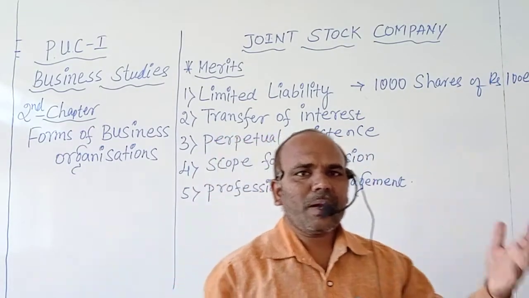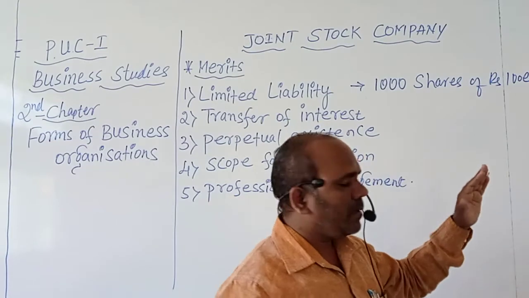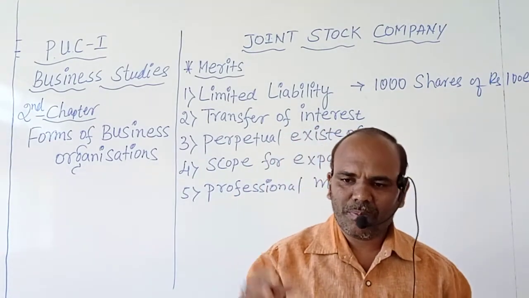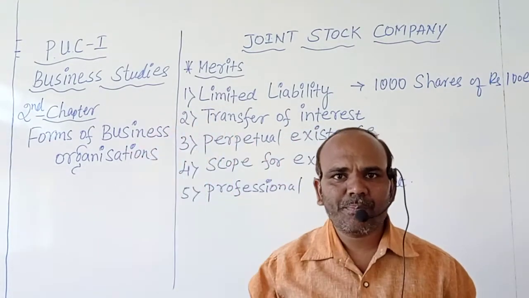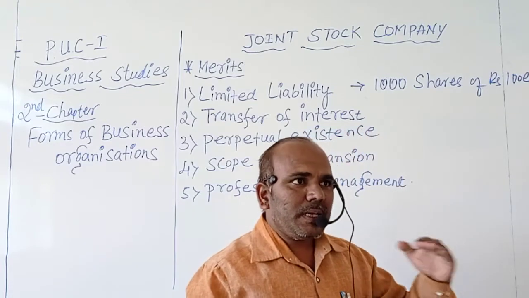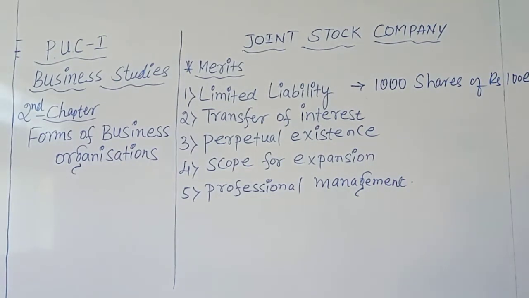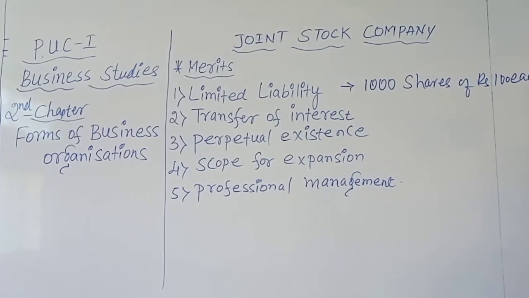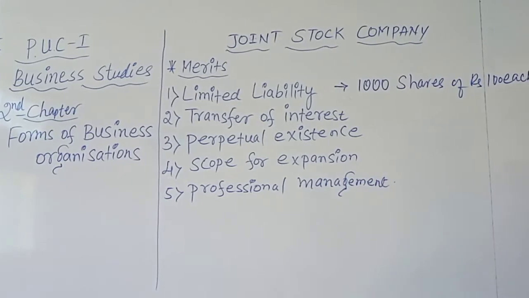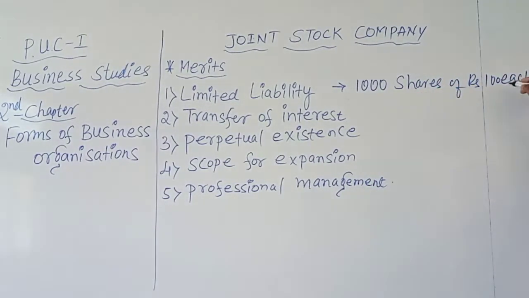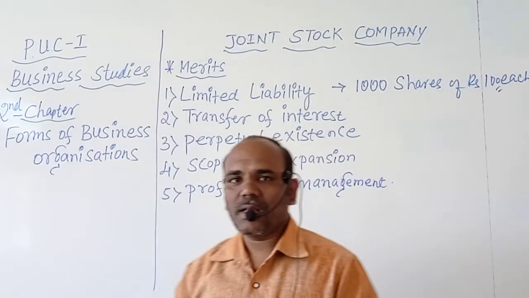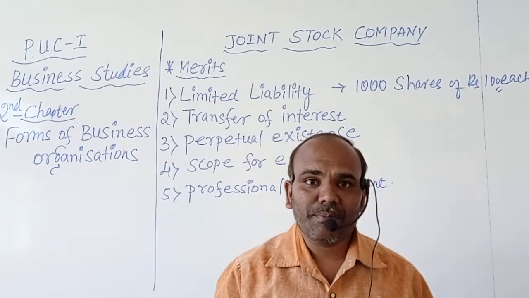If a person paid only 80,000 at the time of purchasing the shares of that company, his liability is limited to the extent of rupees 1 lakh only. Beyond this, okay, 1000 shares into 100 makes 1 lakh rupees. It means if he paid only 80,000, the remaining 20,000 is the liability of that member.